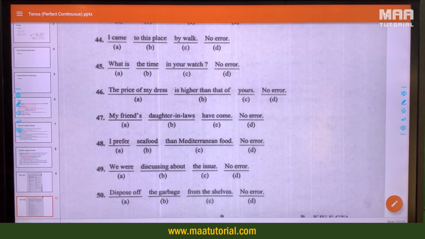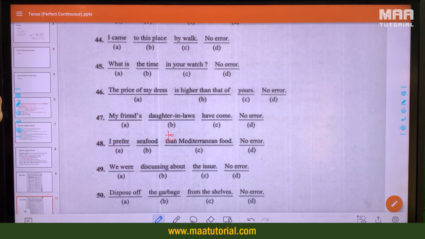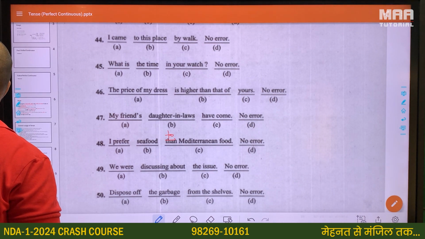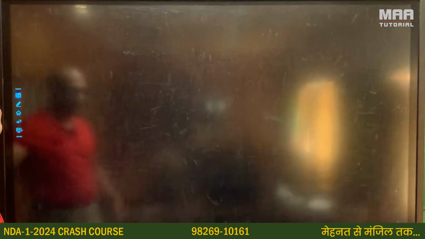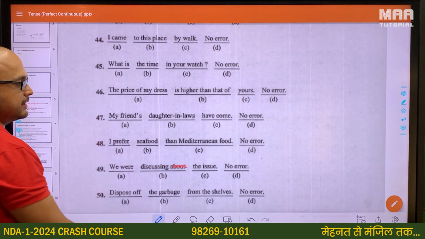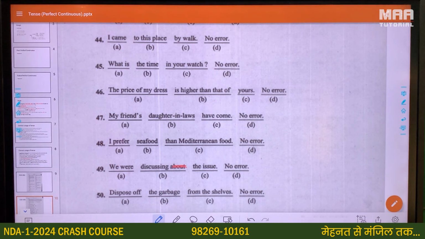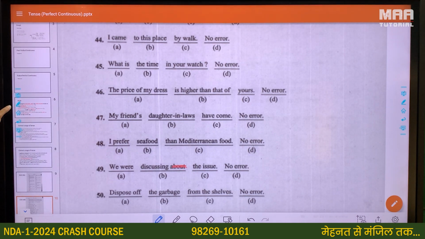Then we have the 48th. I prefer seafood. With prefer, we use to, not than. You prefer something to something else. You don't prefer something than something else. We were discussing about the issue. We weren't discussing about. Discussing के बाद about नहीं लगता है. Discussing भी एक transitive verb है. सीधा एक object के साथ follow होगा. We were discussing the issue, not about.